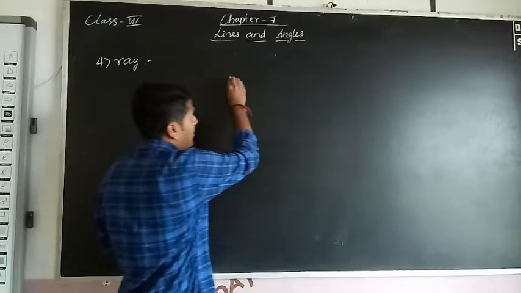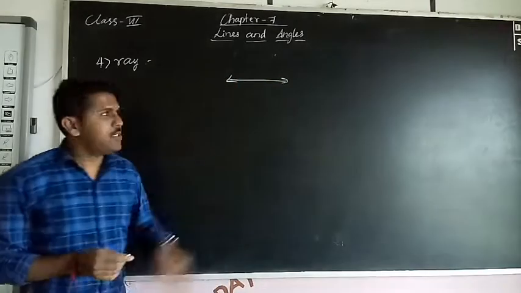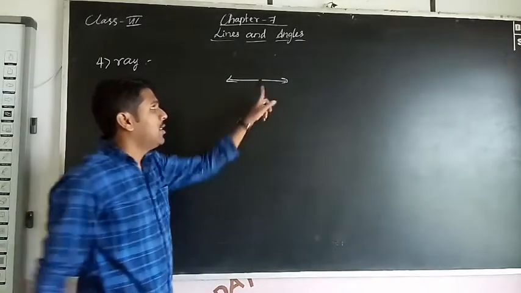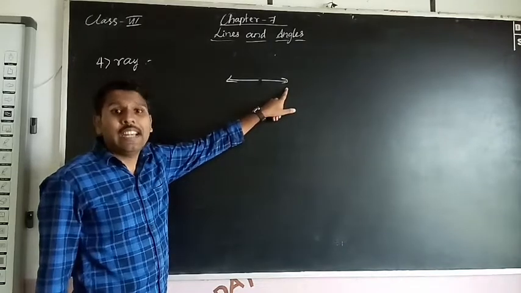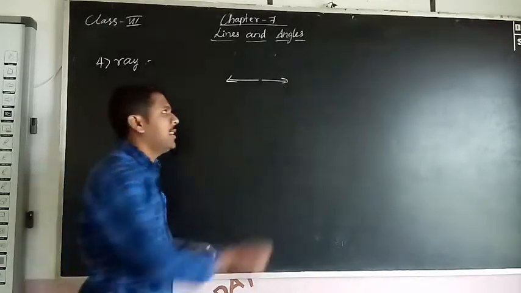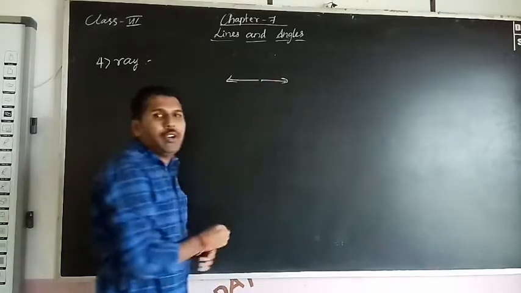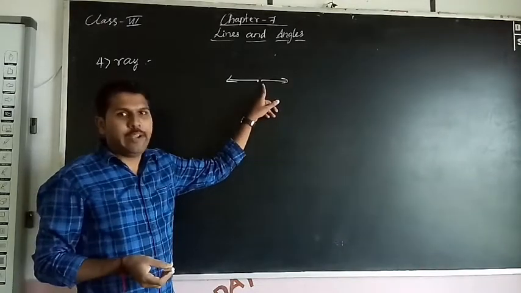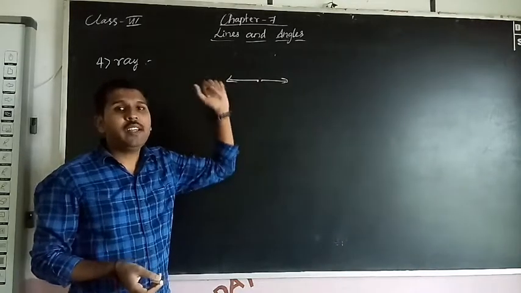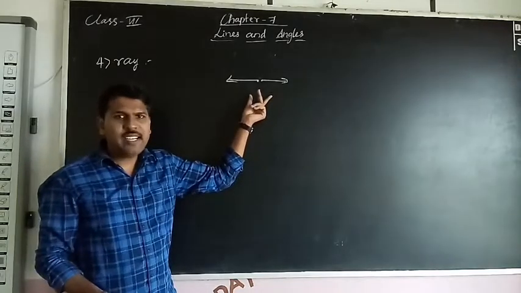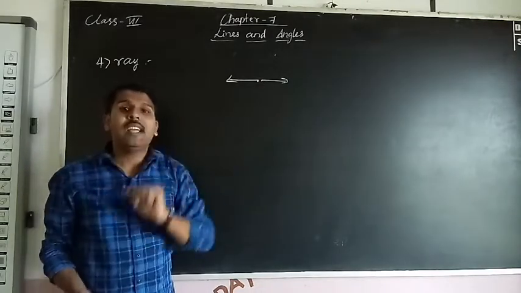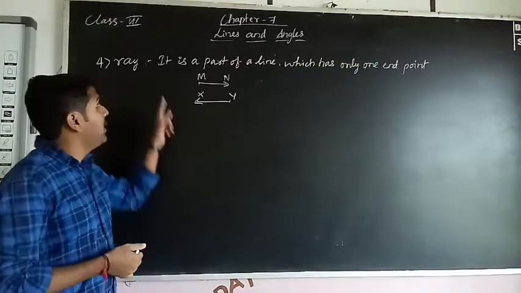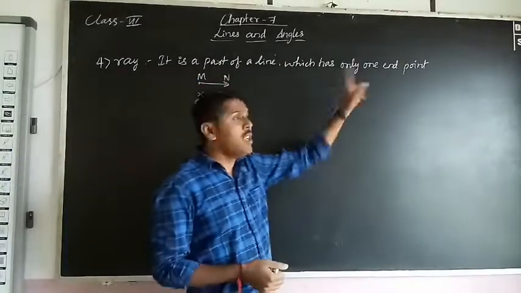Next, this is a line. If you cut this, you will get one figure. We call it a ray. What is this figure? A ray. That means it has only one endpoint. This is one ray and this is also one ray, because each has one endpoint. So how to write the definition of a ray? A ray is a part of a line which has only one endpoint.